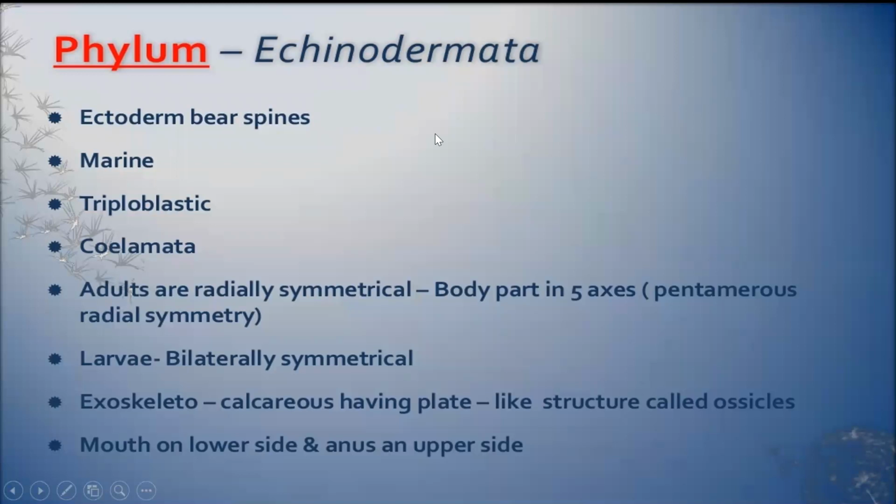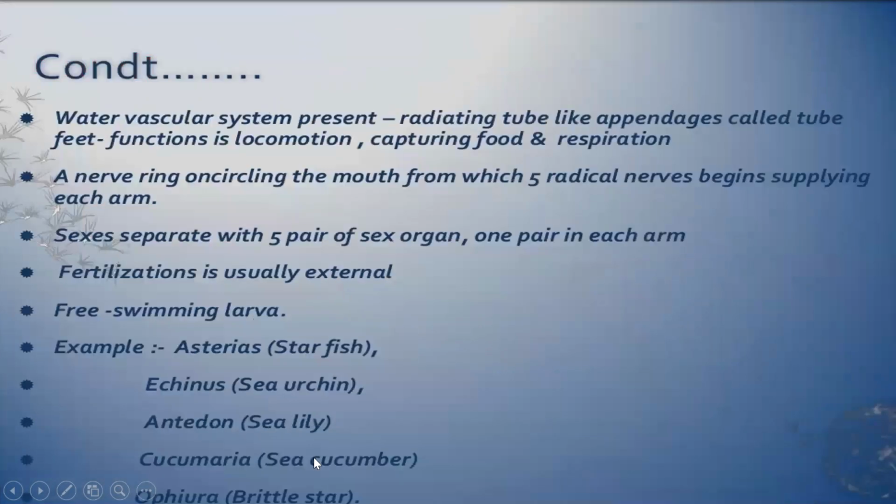Now the last phylum, phylum number 9, Echinodermata. Echino means spines, dermata means skin. Spines are there. So the skin bears spines, hence Echinodermata. Marine, triploblastic, coelomate. Adults are radially symmetrical. Larvae are bilaterally symmetrical. Mouth is on the lower side and anus is on the upper side.